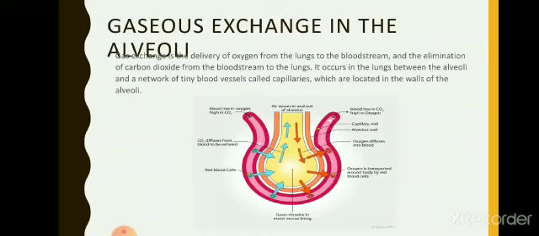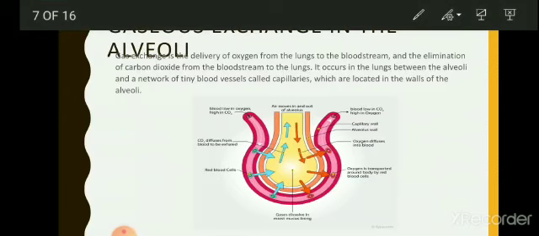Now, carbon dioxide and water are produced in the cell as a result of respiration. When respiration takes place, we take in oxygen, and water and carbon dioxide are released. This carbon dioxide is a waste product and needs to be removed from the body. So how is it removed? The carbon dioxide from the cell again reaches the blood vessels, diffuses into the alveoli and moves out through the lungs, bronchioles, bronchi and trachea, and is finally released out of the body through the nostrils during exhalation. So this is how gaseous exchange in the alveoli takes place.